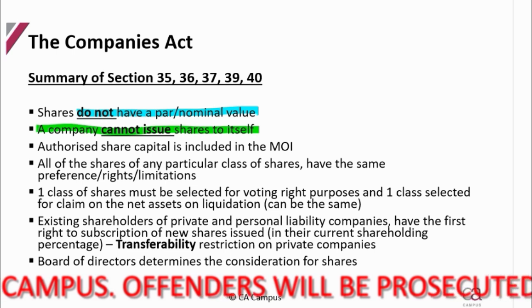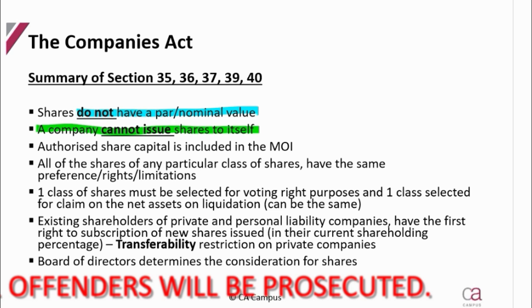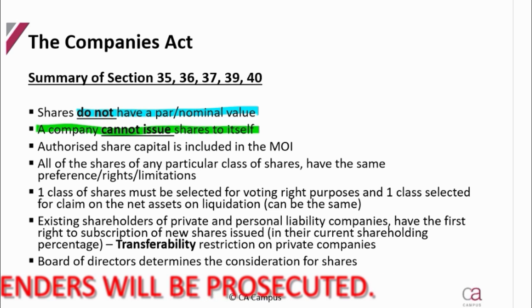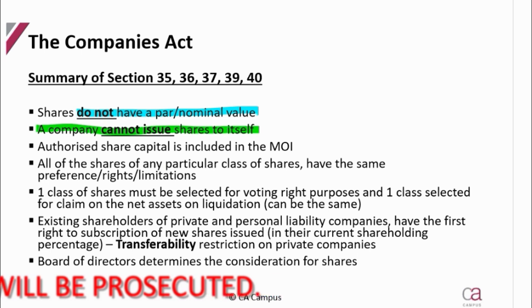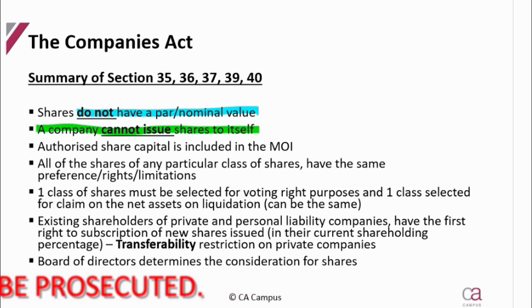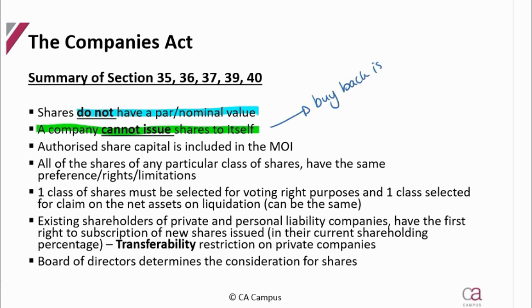Okay, because you get an authorized number of shares that you then go and issue to people. You can't then issue them to yourself, because how are they then moving out of authorized into issued if they're ultimately staying within the company? Don't get confused here. You can buy back issued shares, which then will decrease your issued shares.